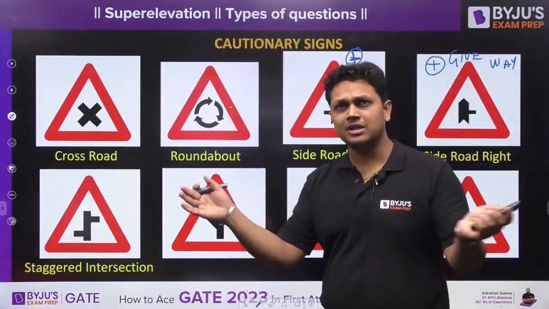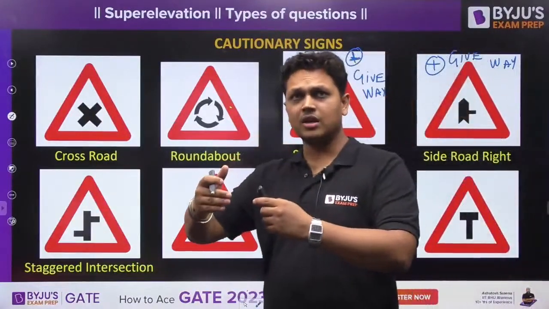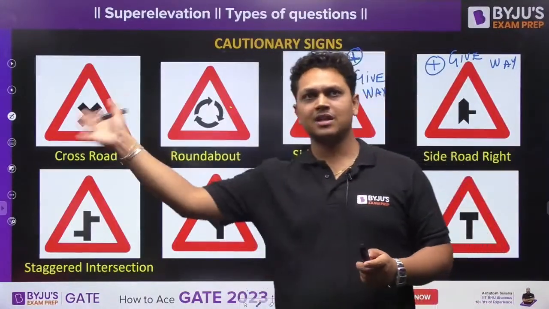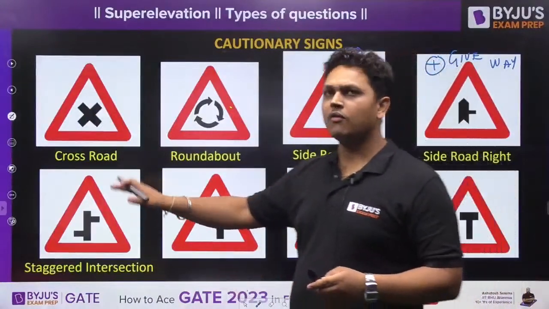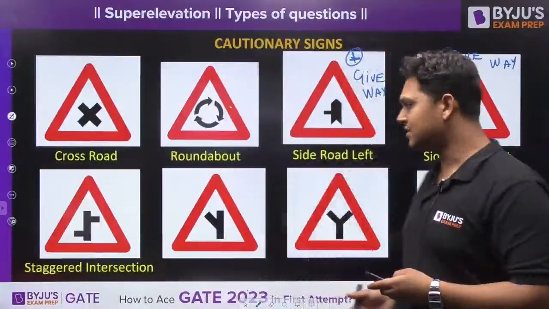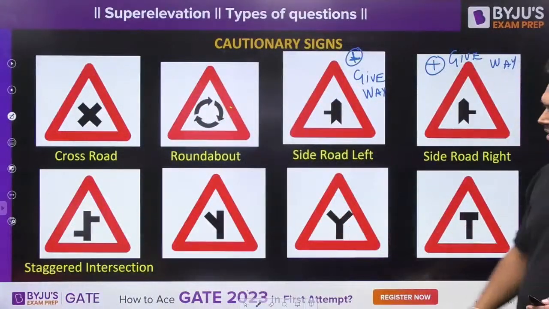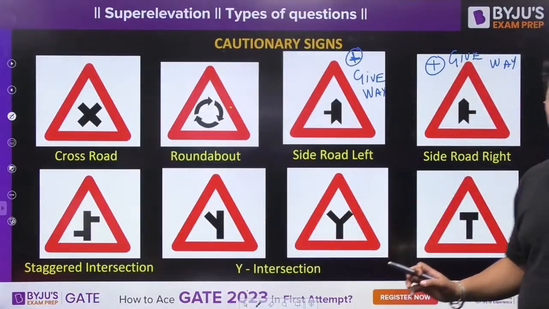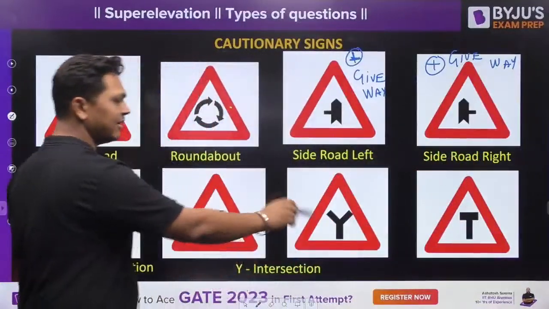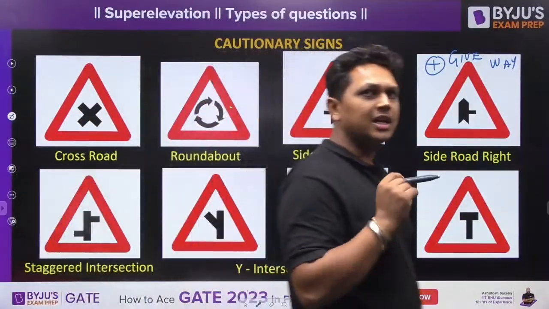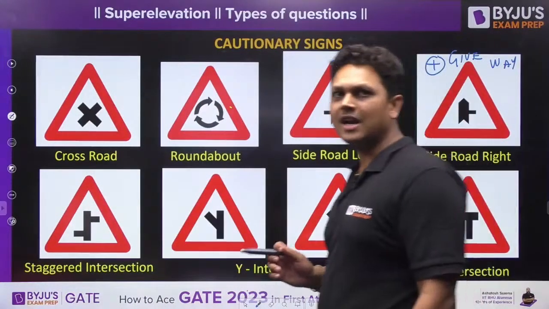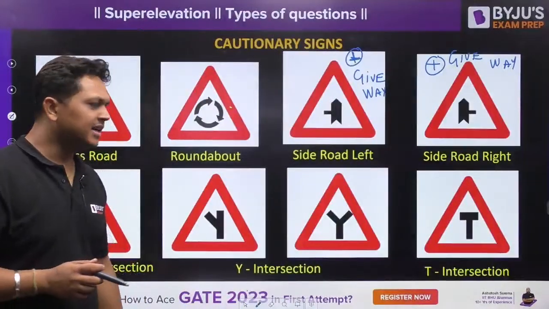What is this? This is a staggered intersection. When there are a lot of crossings at a very short distance, a road is turning towards the left and there is also a road towards the right, you will find these kinds of signs. What are these two signs? These two signs are referred to as Y intersections. Whenever the road is splitting into two, both signs are referred to as Y intersections. And this is a T intersection. Clear?